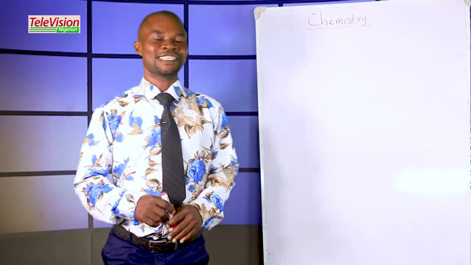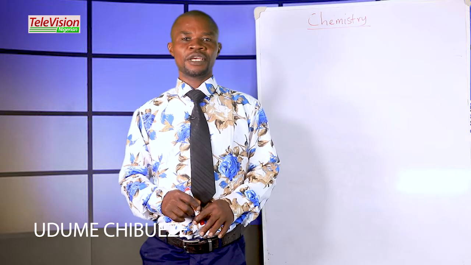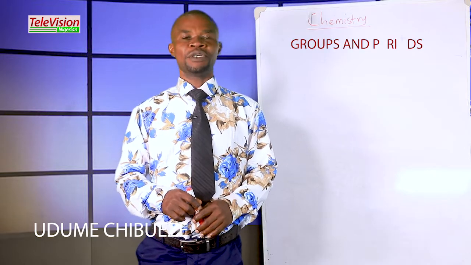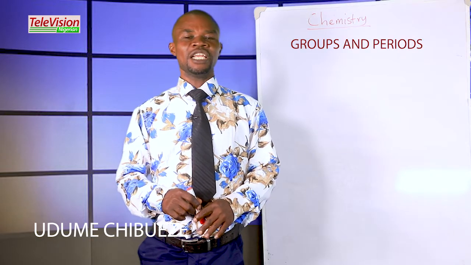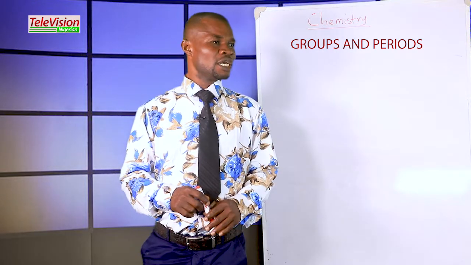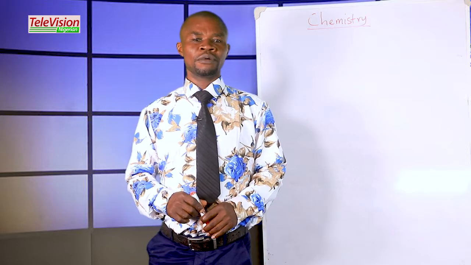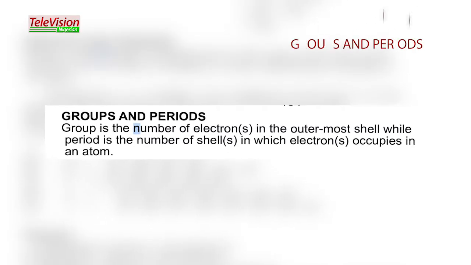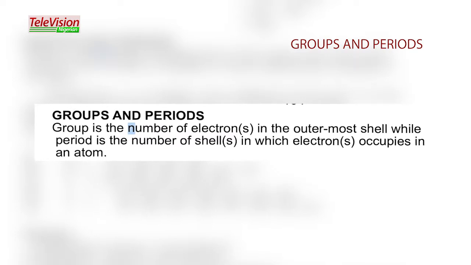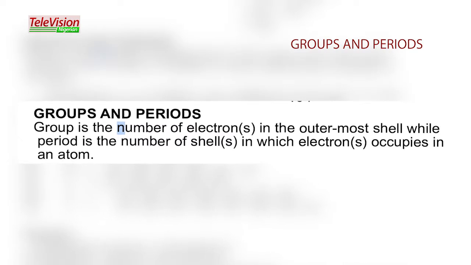Welcome to today's edition of Science Half Hour. The subject of today is chemistry, and the topic of today is group and period. We know that electronic configuration is the arrangement of electrons in the outermost shells. What is group? Group is the number of electrons in the outermost shell, while period is the number of shells in which electrons occupy in an atom.